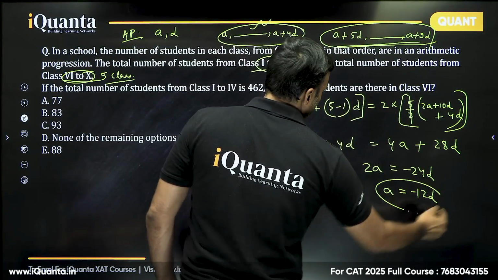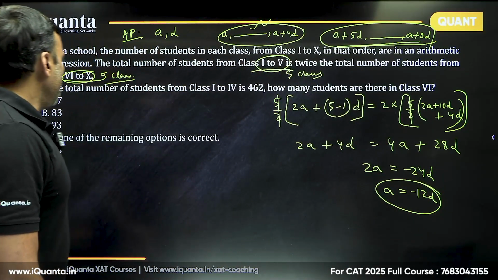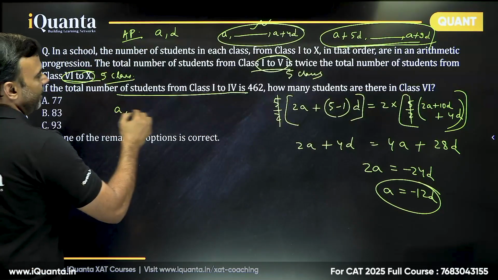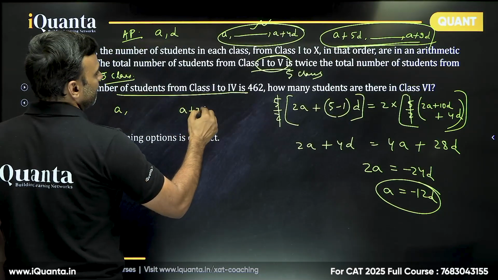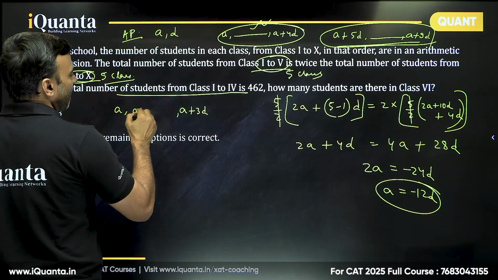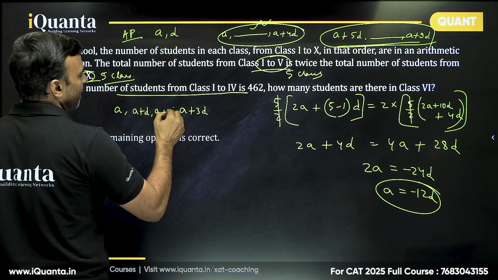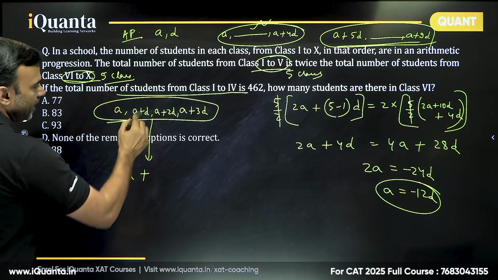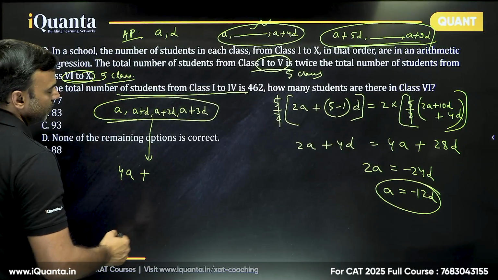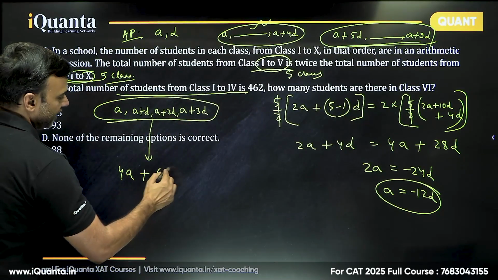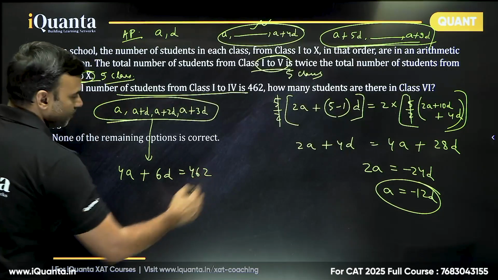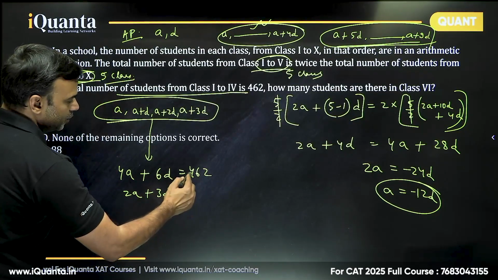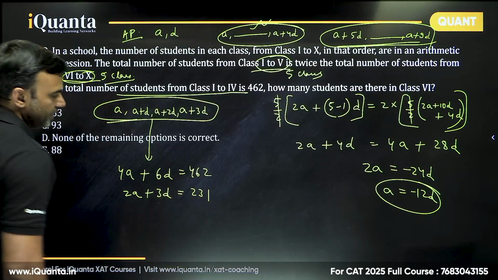Wow. So this is the relation that we have. Now it says the total number of students from class 1 to 4 is 462. The first class is A, the fourth class would be A plus 3D, and in between you simply add A plus D and A plus 2D. So if you add, you get 4A plus 6D, that is equal to 462. Divide by 2, it is 2A plus 3D equal to 231.